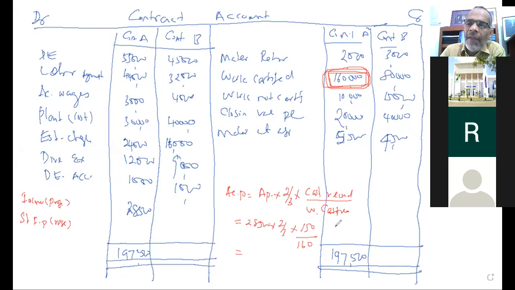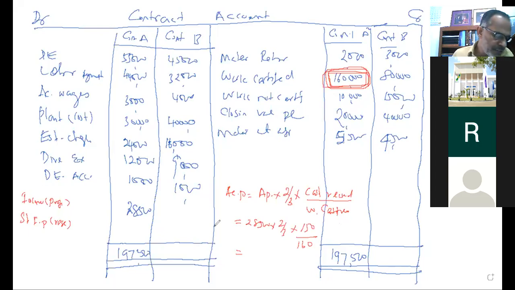Got it? What am I saying? Yes. What is the answer? 28,500 multiplied by 2 divided by 3 multiplied by 150 divided by 160. How much is that? 17,000?